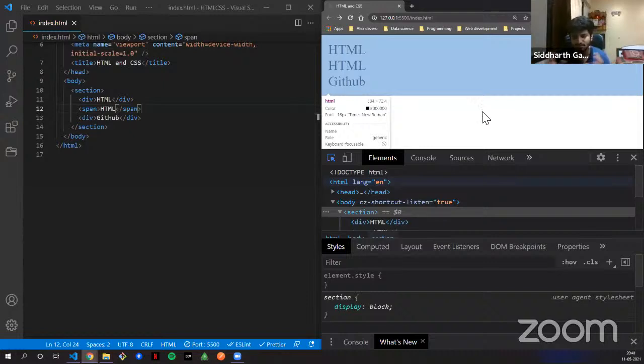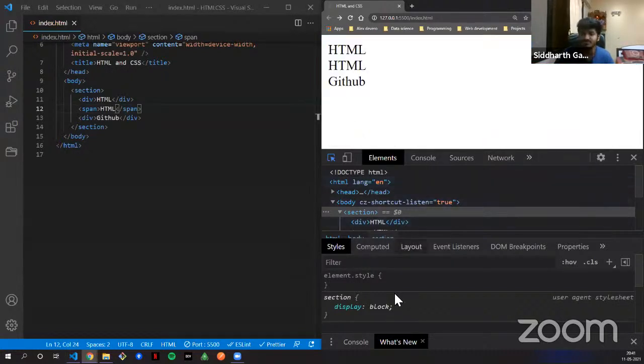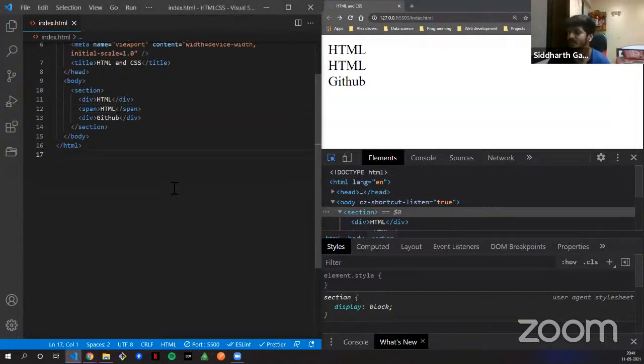We will see many parts of it in CSS, how we use other display properties. We have seen display block here, right? In CSS, there is display inline, there is display inline-block, there is display flex. What all those things do, we will be discussing in the next 2 days. Don't worry. So this was mostly about block and inline level elements.